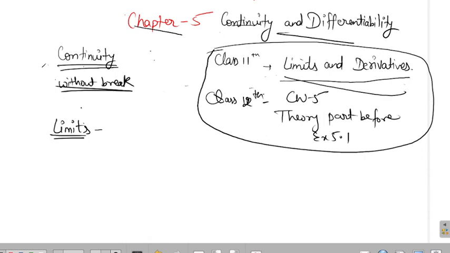Yes, anybody? What are limits? I can't see your messages because I have opened the list of your names, so you can just speak. Nirmal, what are limits, beta? Sorry, sir. I don't know. It's okay. If you don't know the answer, just open the mic and say I don't know, so that I can move to the next student. Archana, anything about limits? Sir, I also don't know. Farish.